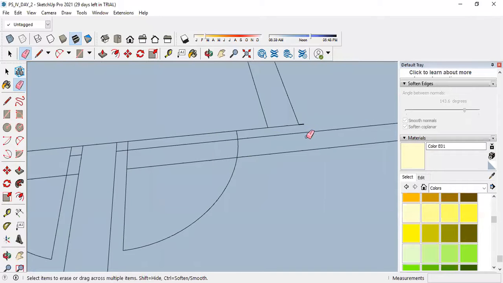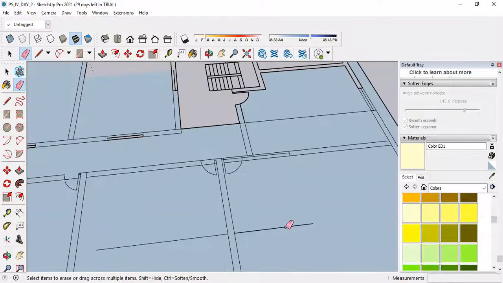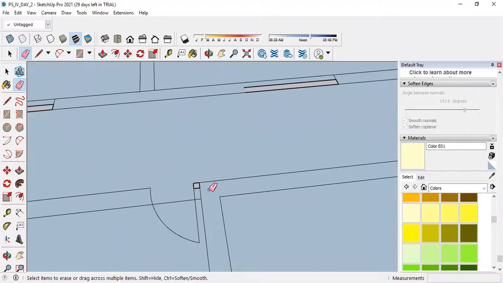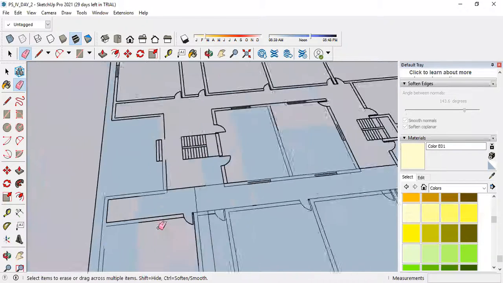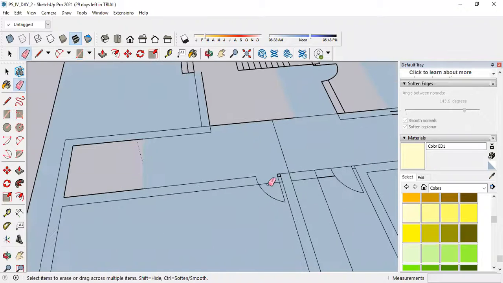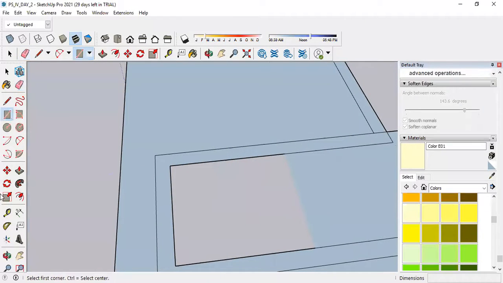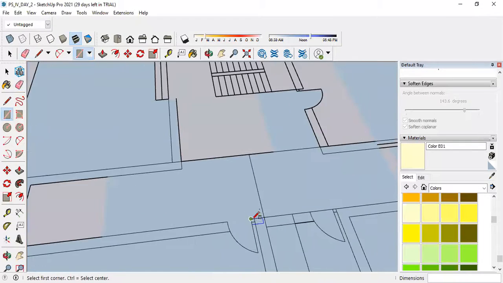I am erasing it. See, this is also unwanted, this is unwanted, this one is also unwanted. That wall should be in a continuous mode. So I'm removing again unwanted lines. Here I want to close this. See, select the eraser tool, erase these unwanted lines, erase this also. The smaller part is remaining. If you see here, overwrite this.